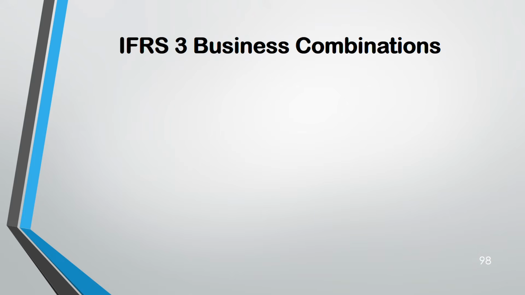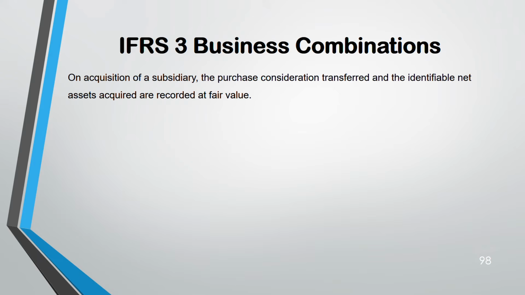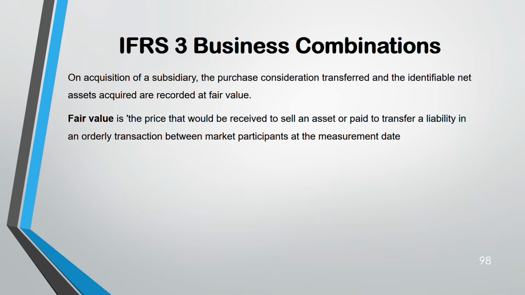Now coming to IFRS 3, Business Combinations, a very common standard for your question 1 in SBR, because in question 1 we have consolidation. According to IFRS 3, when there is an acquisition of a subsidiary, everything needs to be recorded at fair value. What is that everything? Purchase consideration, because you have to pay to buy your subsidiary, that has to be at fair value, as well as the net assets that you are acquiring have to be at fair value. Fair value, the definition is the price that you are going to get when you sell the asset.